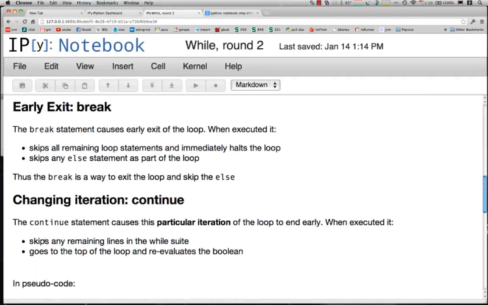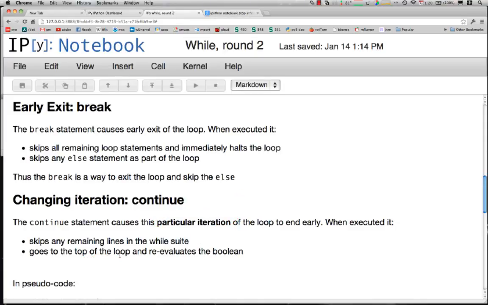The other one is called the continue statement. When we hit a continue statement in the loop, for that particular iteration, the loop continues, but that iteration ends. We skip any remaining lines in the while suite, and we go straight to the top of the loop and reevaluate the Boolean.